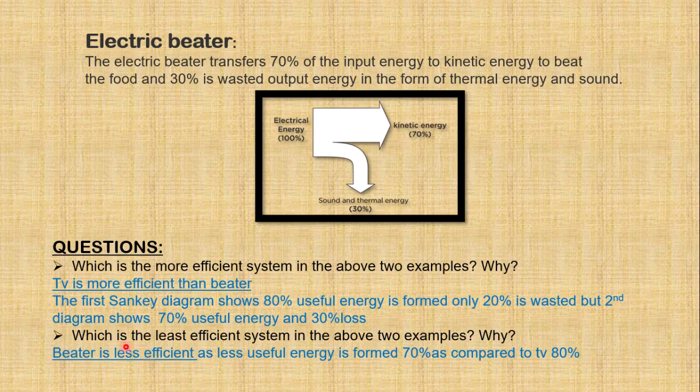And the second question is, which is the least efficient system? The least efficient system will be the one in which there is lesser output. Where is there lesser output? In electric beater or television? That is, electric beater is less efficient. So the efficiency depends on the amount of output energy and the amount of energy lost.